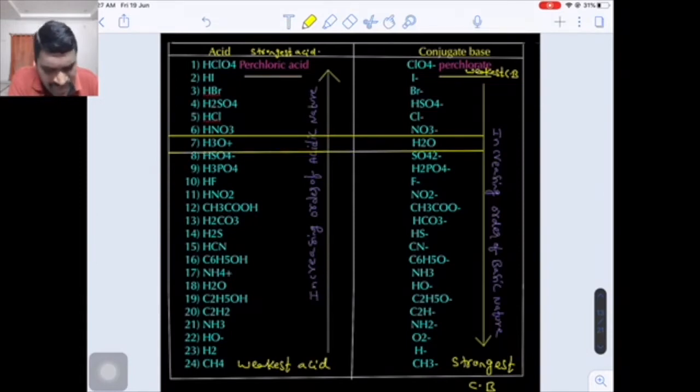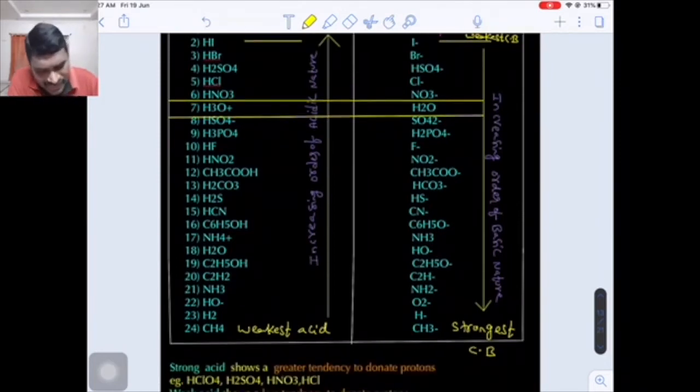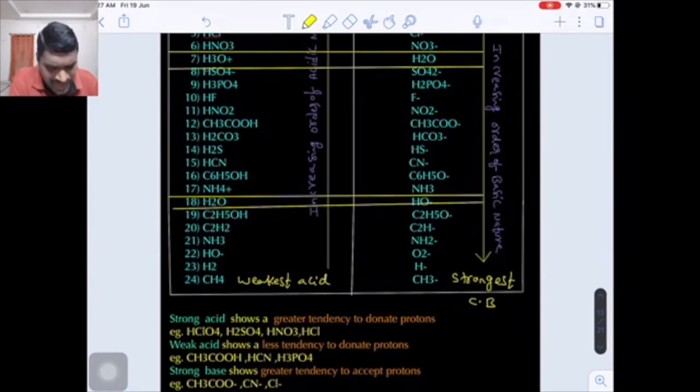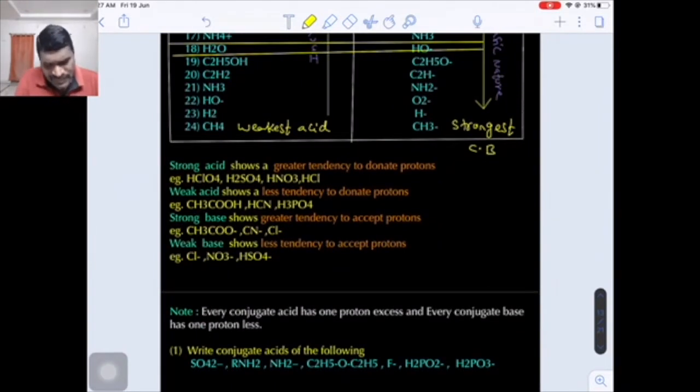Whatever acids are above the hydronium ion, when they dissolve in water, they produce H+ ions. H+ ions exist in water as the H3O+ ion. That is very important. And one more important observation here, water. Compared to alcohol, alkyne, ammonia, hydroxide, methane, hydrogen, water will be the stronger acid. Remember. Okay. Just now I told you strong acid, conjugate base weak.